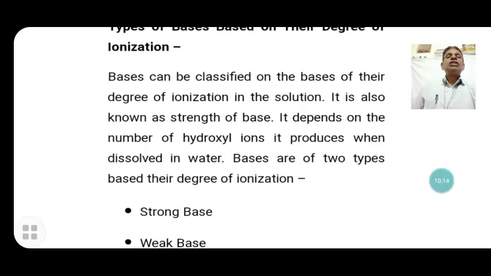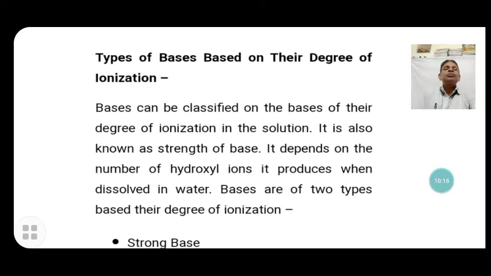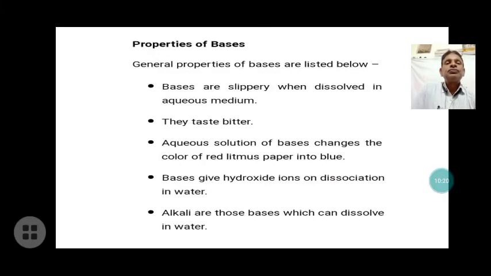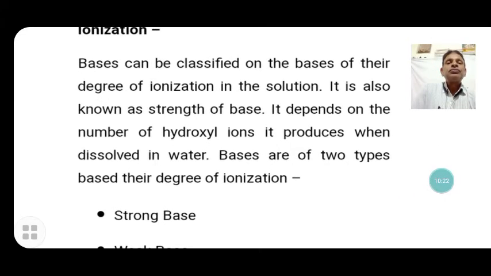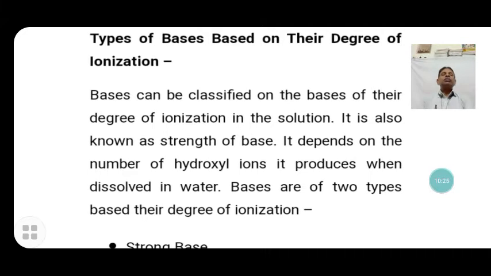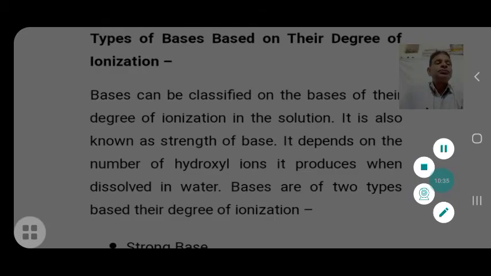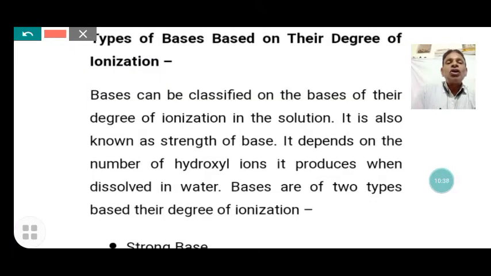Now, types of bases based on their degree of ionization. Bases can be classified on the basis of their degree of ionization in water, that is, how they dissociate in water. It is also known as the strength of bases. It depends on the number of hydroxide ions they produce when dissolved in water.